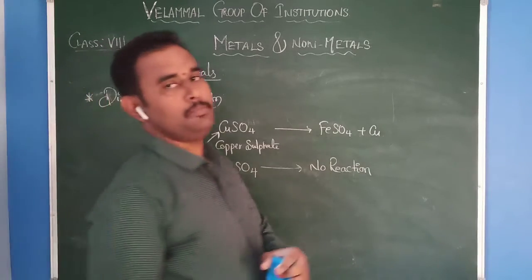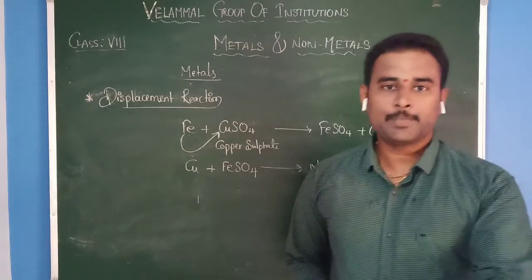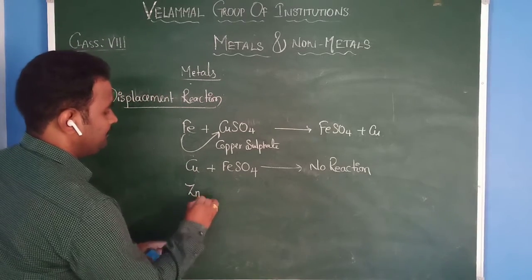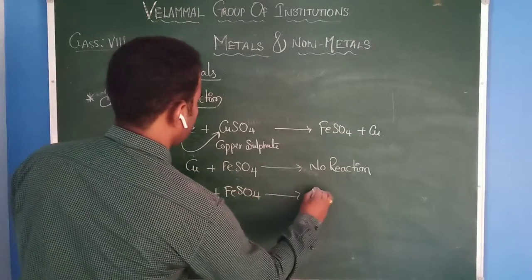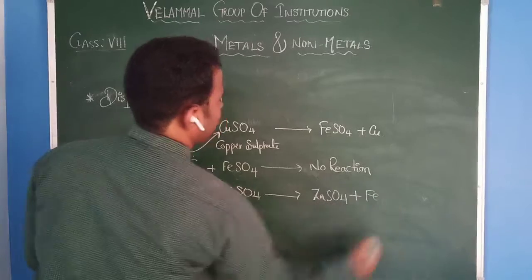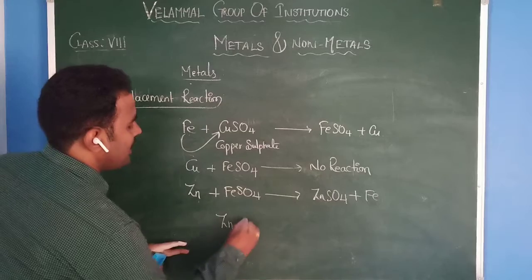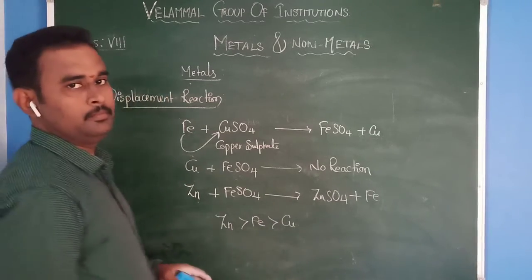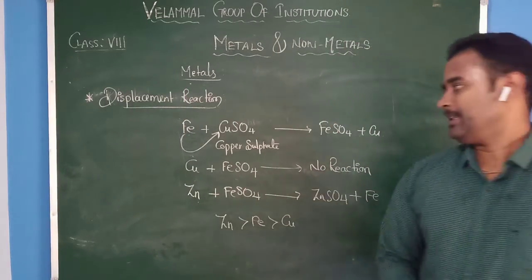Therefore, displacement reaction means highly reactive metals displace less reactive metals from their respective salts. Let's take one more example. Zinc plus iron sulfate gives rise to ZnSO4 plus Fe. Based on this, we can write the reactivity series. Zinc is more reactive than iron. Iron is more reactive than copper. This is about some important chemical properties of the metals.